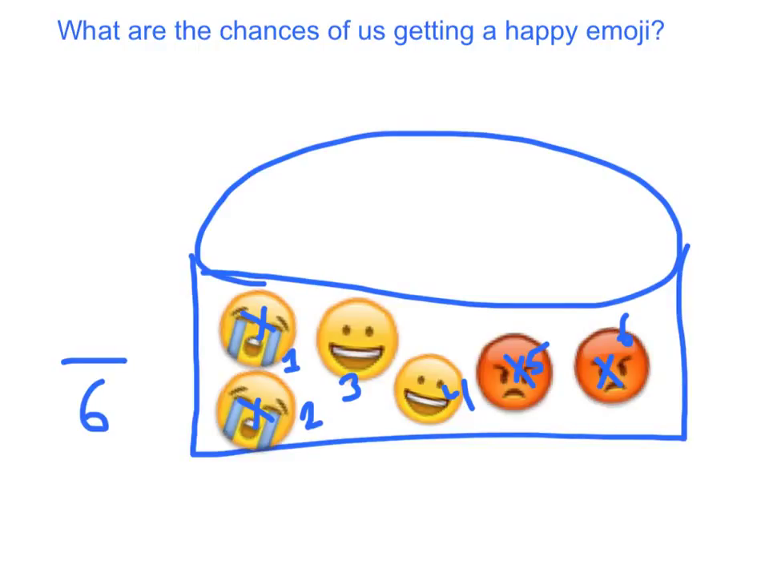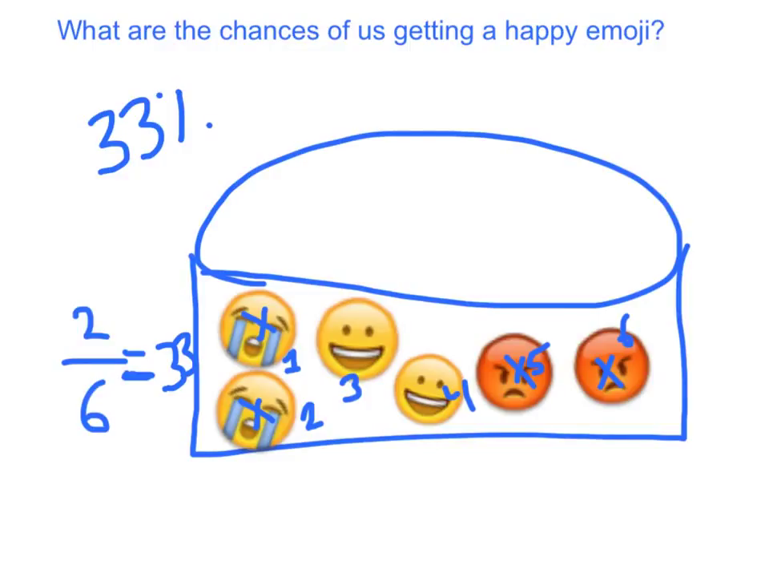So that leaves us with 2 happy emojis. So the chances of us getting a happy emoji is going to be 2/6. We have a 2/6 chance of getting a happy emoji because there's 6 total emojis, but we only want 2 of them. That in a fraction is equal to 0.33, which is also equal to 33%. So again, what this is saying is 33% of the emojis in this bag are going to be happy emojis. 33% of emojis in this bag are going to be the emojis we want. But 67% of the emojis in this bag are not what we want.